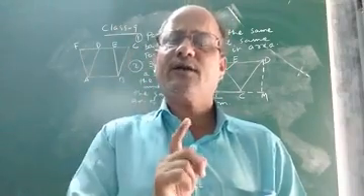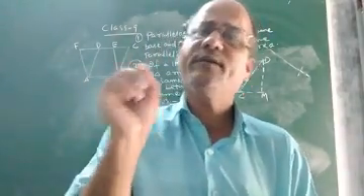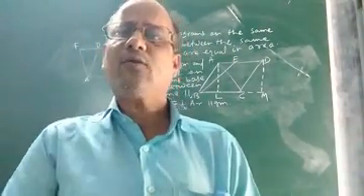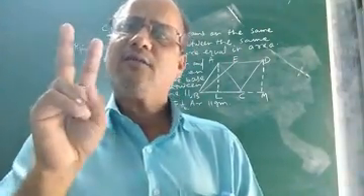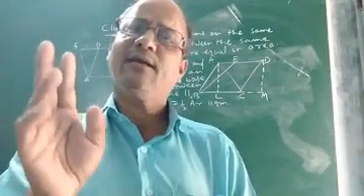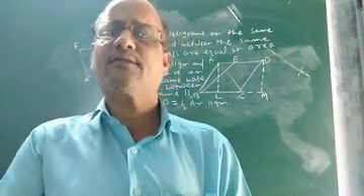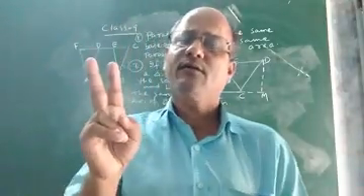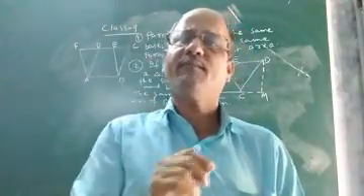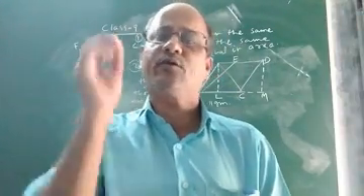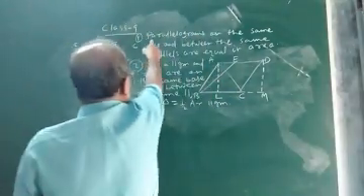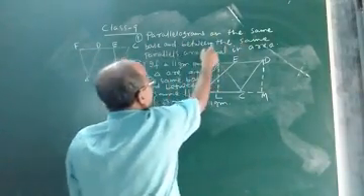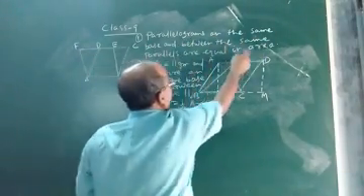So what is the first geometrical truth? Let us prove it today geometrically. The first truth is, if two parallelograms stand on the same base and lie between the same parallels, they will be equal in area. How to prove that two parallelograms on the same base and between the same parallels are equal in area? Let us prove it geometrically. So this is the first truth: parallelograms on the same base and between the same parallels are equal in area.